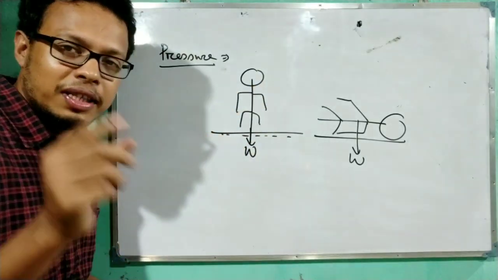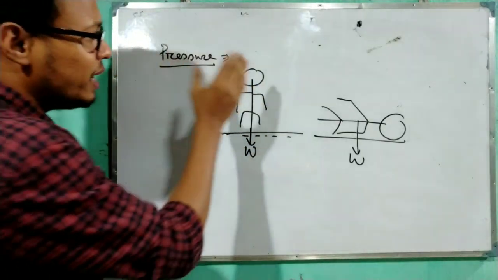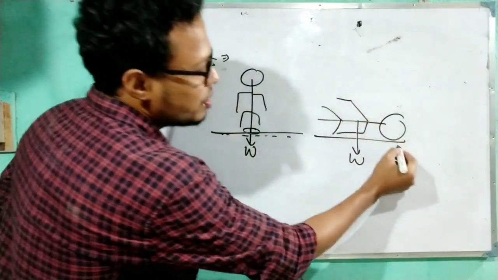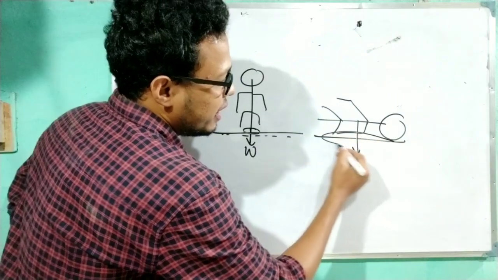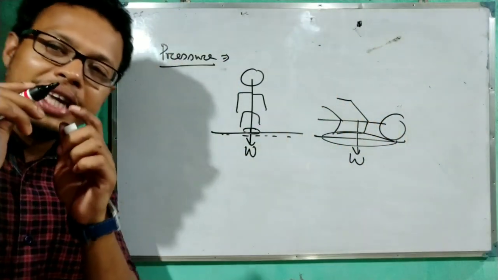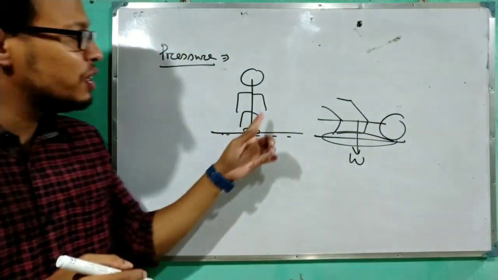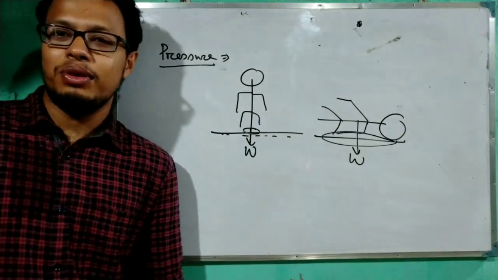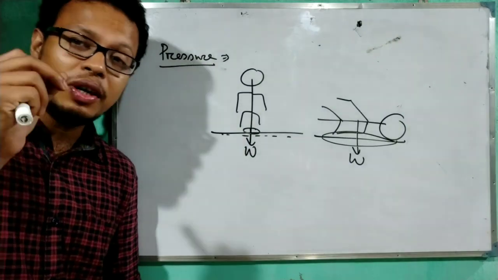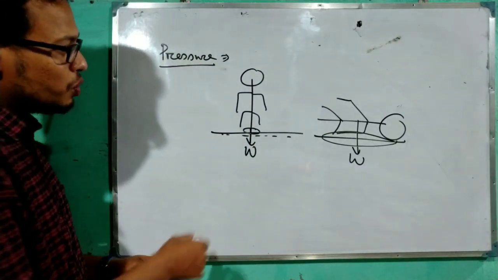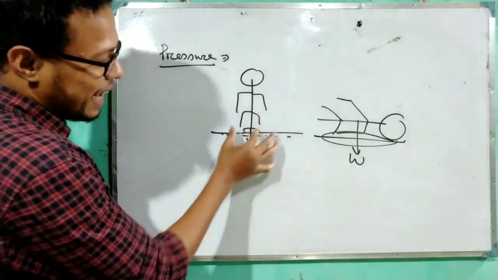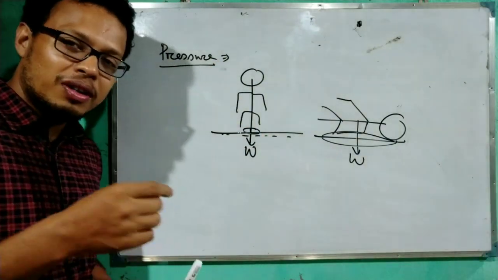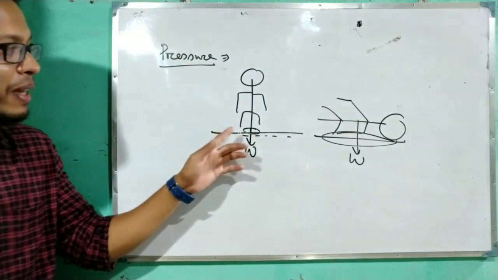Weight means what? This is one type of force. So when he is standing, then the area will be less, and when he is lying, then the area will be more. So we can say there is a relation between force and area. That will give the idea about the pressure. When he is standing, some physical quantity is more, not pressure actually. First I will explain.